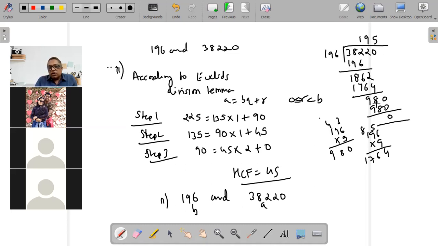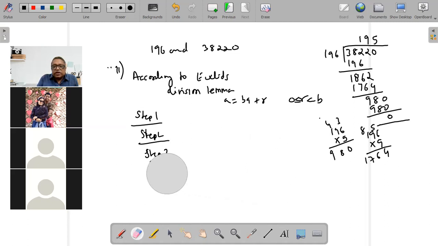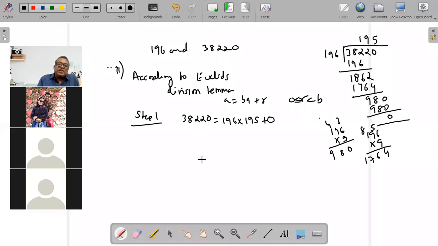So here I'm going to break this into steps. And here we didn't do many steps. We realize that 38220 is directly divisible by 196. We don't have to do anything further because this is a perfectly divisible number. So A equal to BQ plus R: 38220 is equal to 196 into 195 plus remainder 0. It came in one step itself, we don't have to do it further.